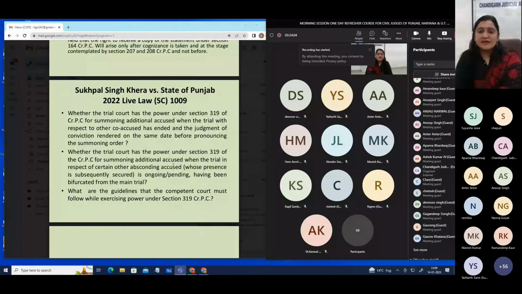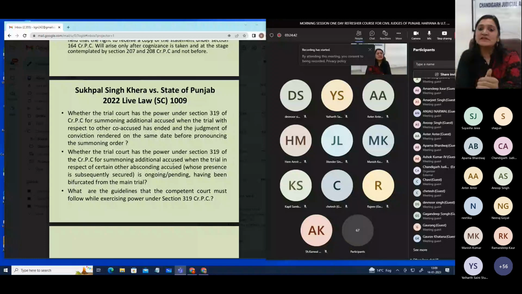So the court held that it is purely the discretion of the court. If the court wants his trial to go on with the trial of those who have been convicted already, then the court will have to hold this trial in which the conviction order has already been passed. It will be put on hold till the new accused is summoned, and then the trial will start de novo. So in order to avoid this, the court again has the discretion.